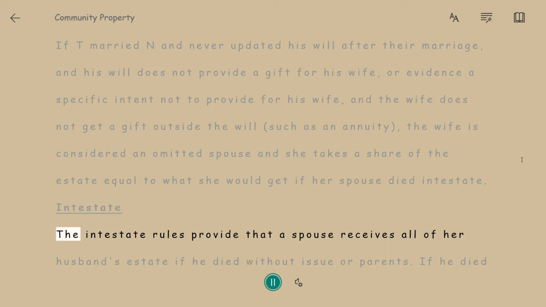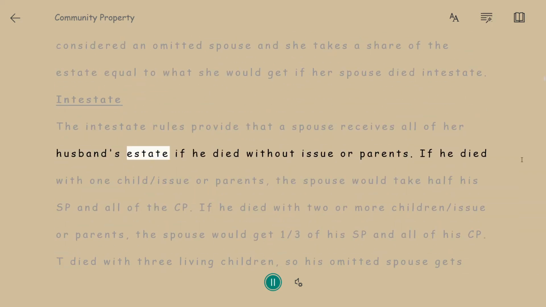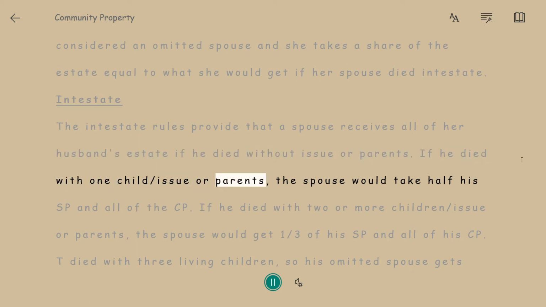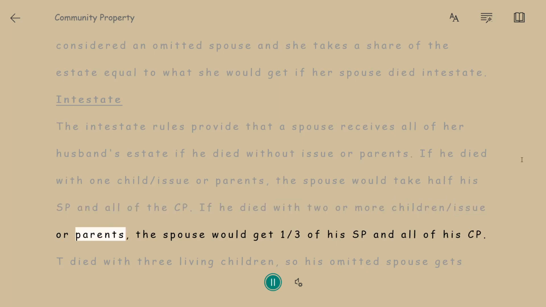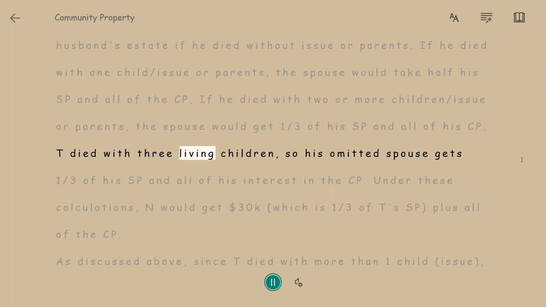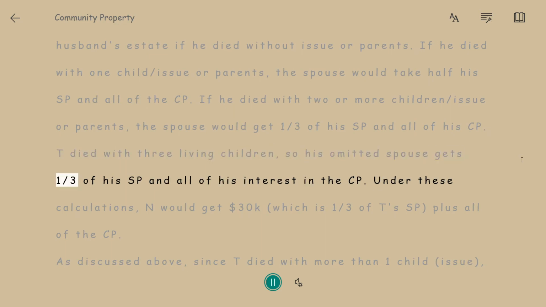Intestate. The intestate rules provide that a spouse receives all of her husband's estate if he died without issue or parents. If he died with one child/issue or parents, the spouse would take half his SP and all of the CP. If he died with 2 or more children/issue or parents, the spouse would get 1/3 of his SP and all of his CP. T died with 3 living children, so his omitted spouse gets 1/3 of his SP and all of his interest in the CP.